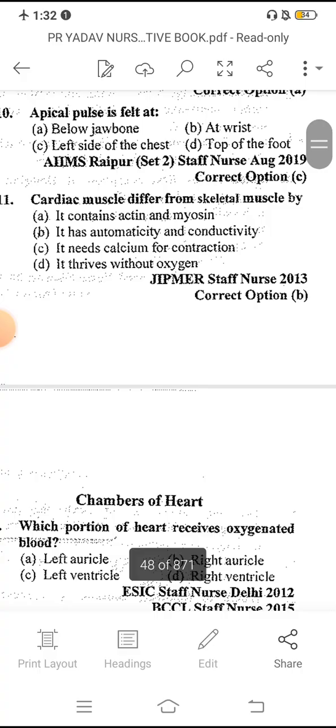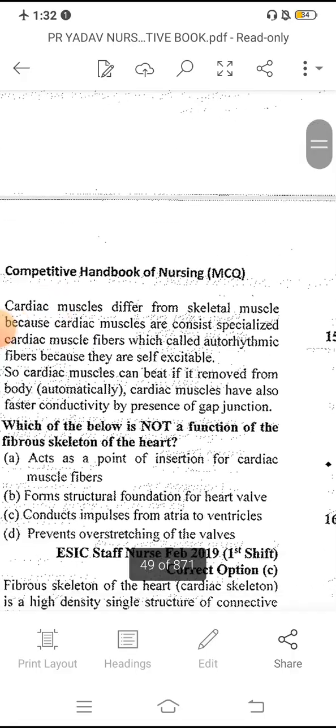Cardiac muscles are different from skeletal muscles by dash. By automaticity and conductivity. Cardiac muscle is highly conductive and automatic. Automaticity means it performs automatically. So, automaticity and conductivity.